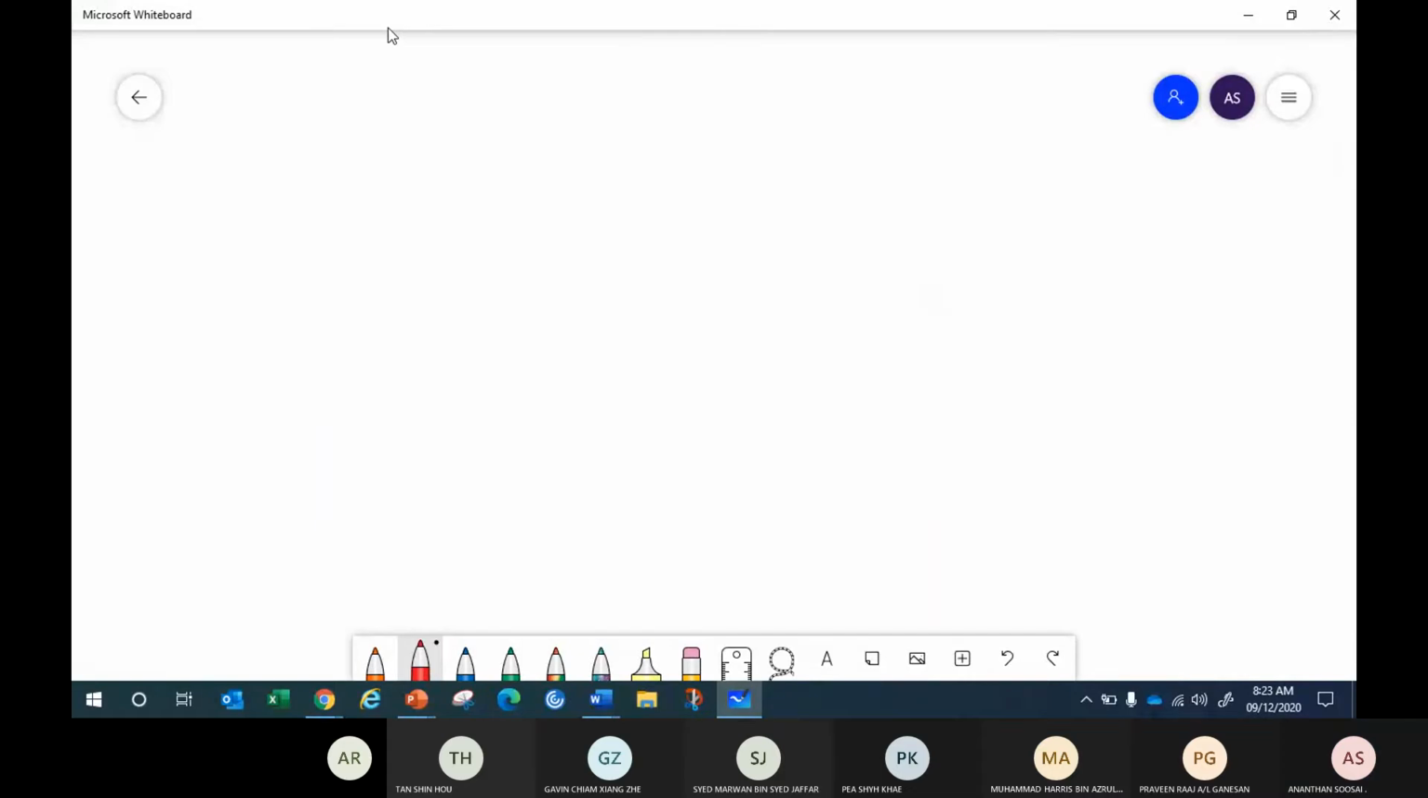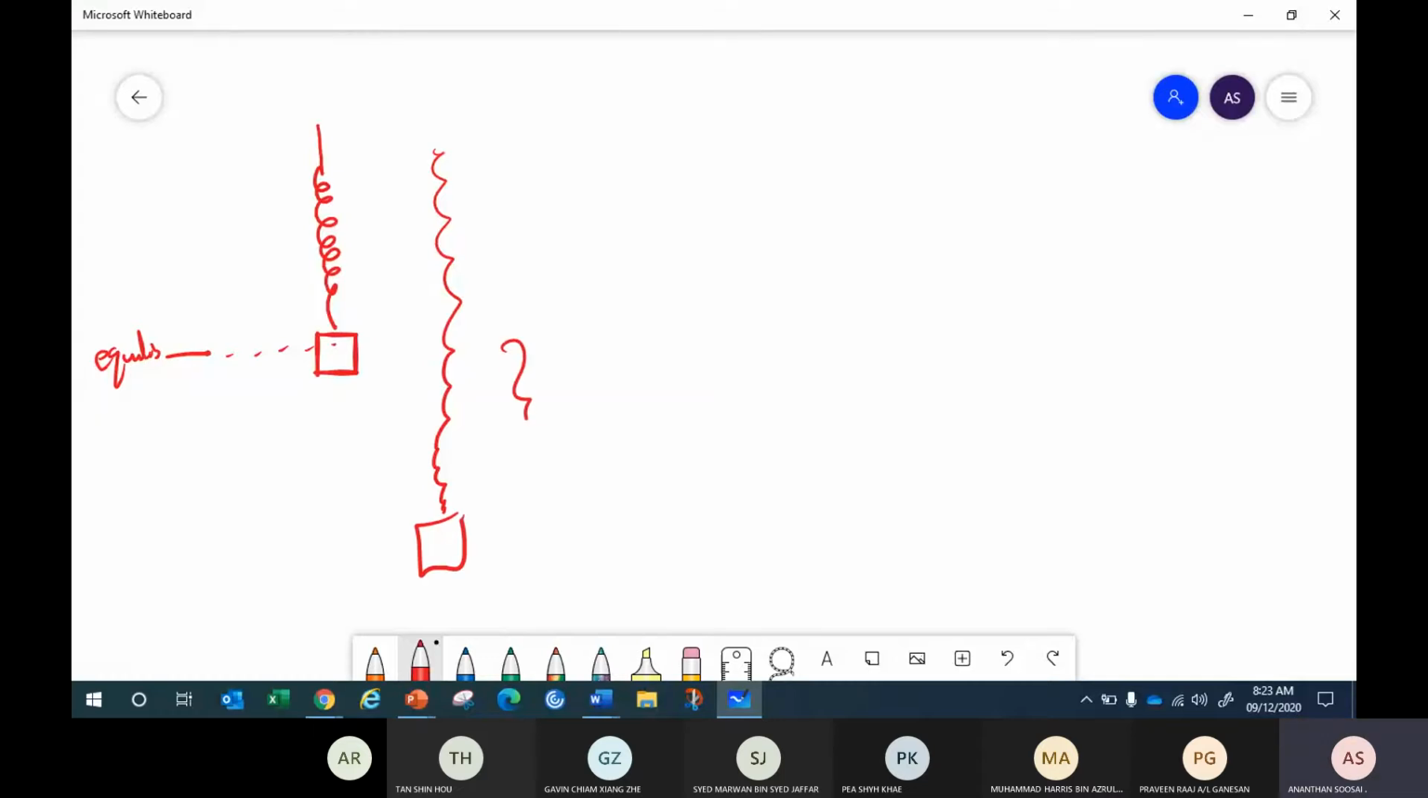We go to the spring. This is the equilibrium position. So let's say you extend the spring until a certain displacement x. Let's say you displace it further, to x2. This is x1, this is x2.